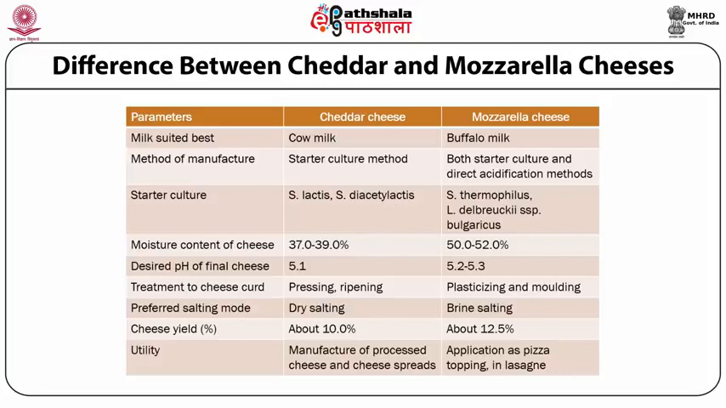And finally, looking at the utility of these two varieties, cheddar cheese is basically used for the manufacture of processed cheese and processed cheese spread, whereas mozzarella can be used as pizza topping and also in applications like lasagne.